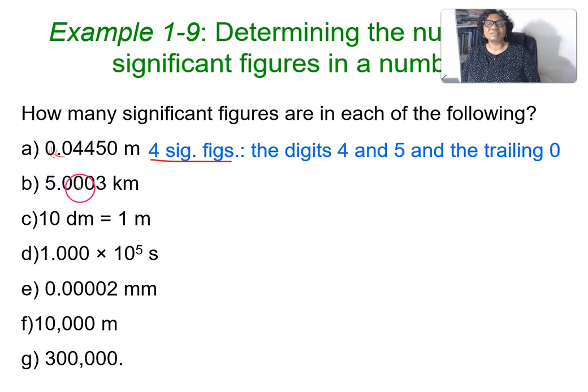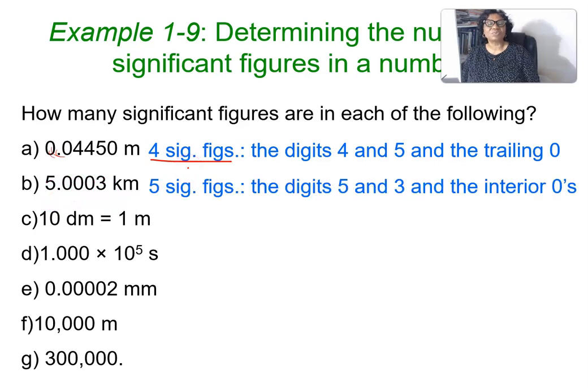This has zeros in between non-zero numbers, so we count them 1, 2, 3, 4, 5. So we have 5 significant figures for this number. This is an exact number.